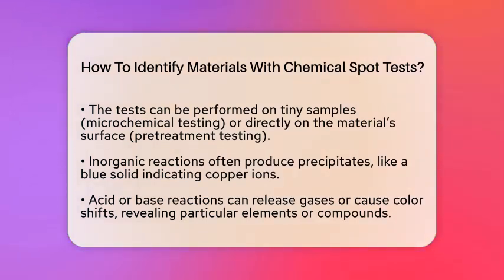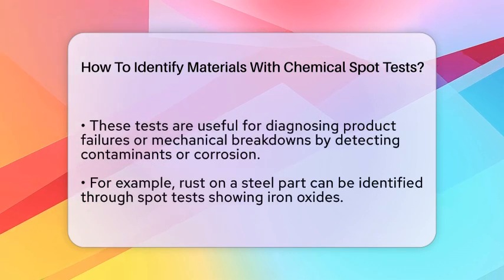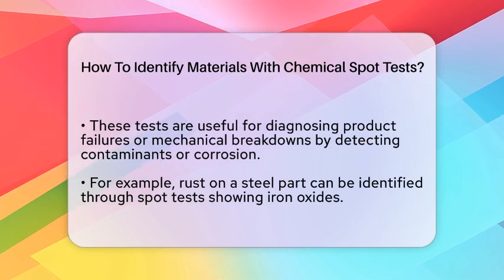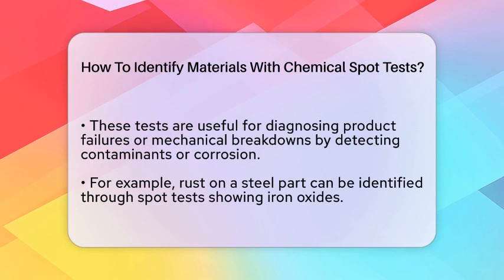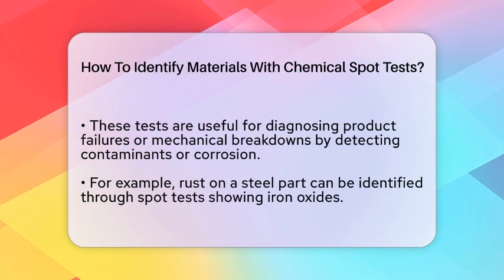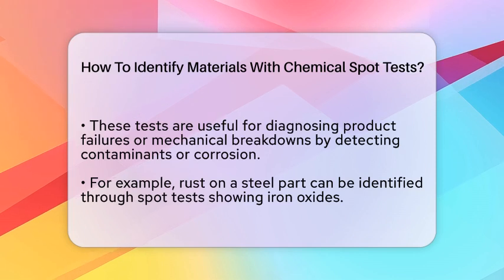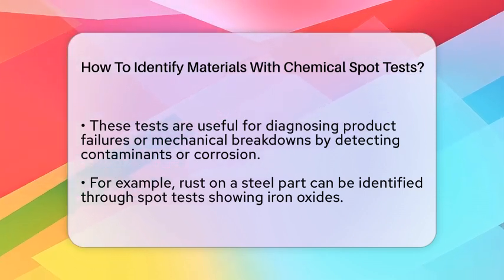For inorganic materials, reactions often involve forming a precipitate, which is a solid that appears when certain chemicals combine. For example, adding a reagent called potassium ferrocyanide to a sample containing copper ions will produce a blue precipitate. This reaction helps confirm the presence of copper. Similarly, reactions with acids or bases can produce gases or color changes that tell you what elements or compounds are present.